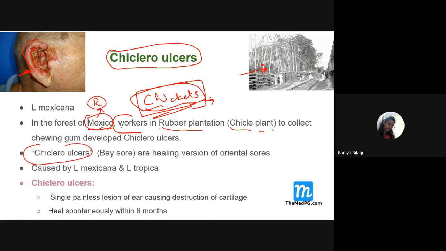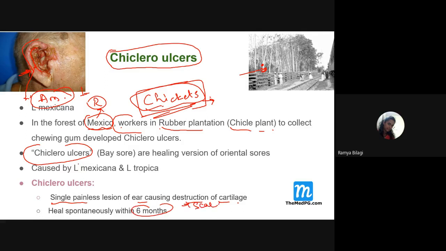Later, when the specimen is taken and seen microscopically, amastigote forms are visualized, which is confirmatory for leishmaniasis. So it is one of the presentations of cutaneous leishmaniasis. They are usually seen as single painless lesions of the ear causing destruction of the cartilage, and they heal spontaneously within 6 months, but with scar formation.